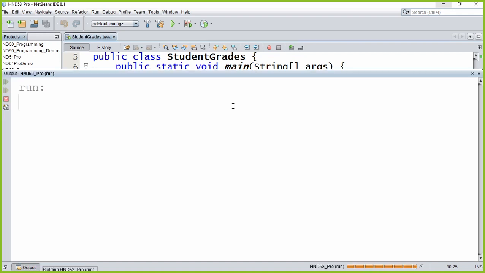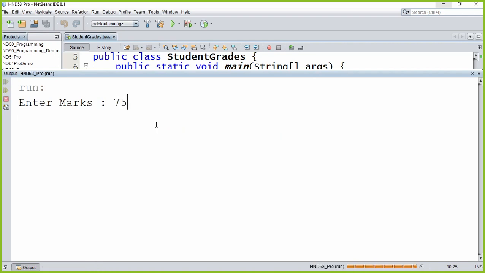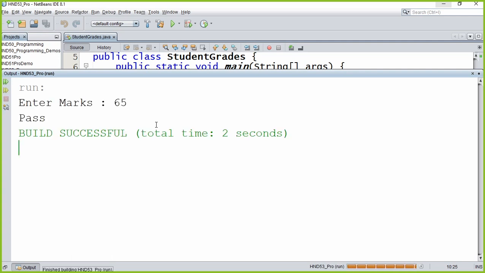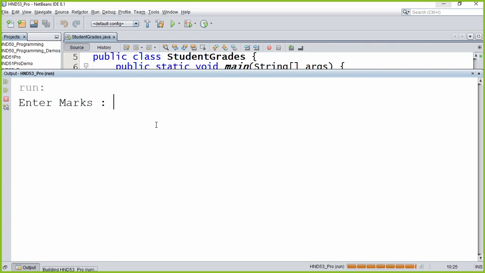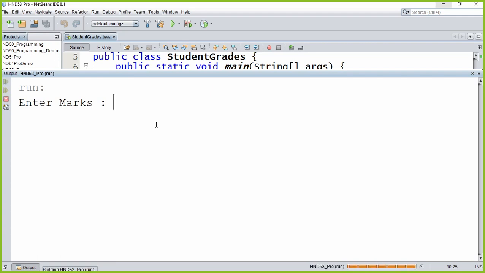Right, it's asking for the marks. Let's enter 85 marks. It should be a distinction coming. This time we will enter 75. What's the grade? Merit coming, correct. Then we will enter the marks 65. Pass is coming. Then we will enter the marks something less. Fail is coming, right?